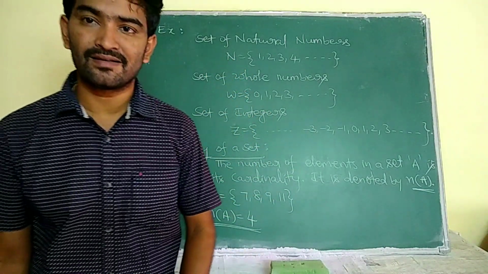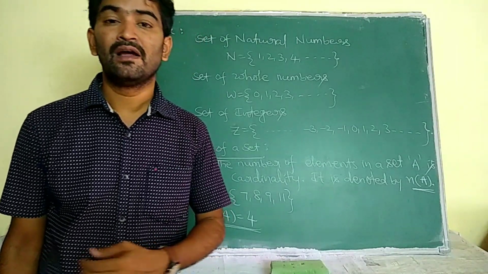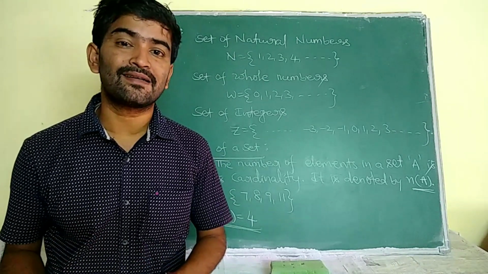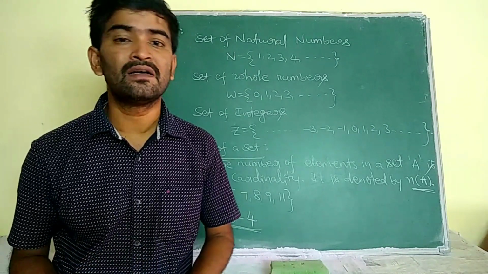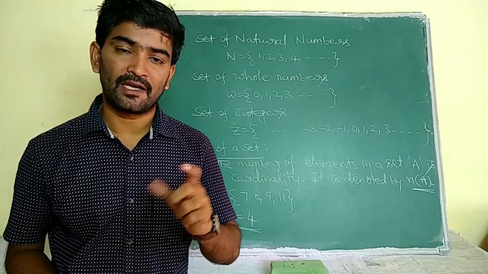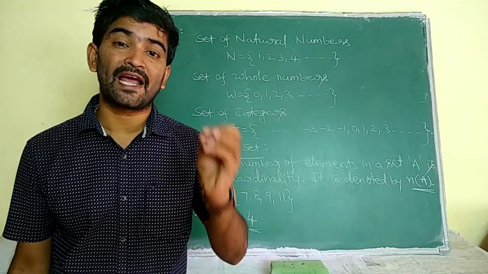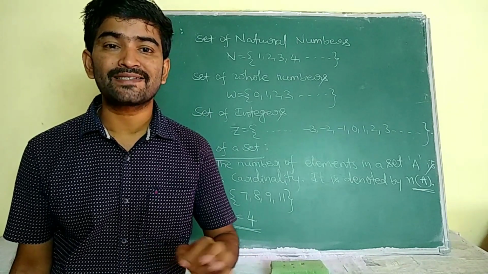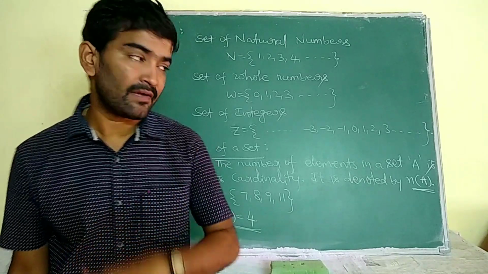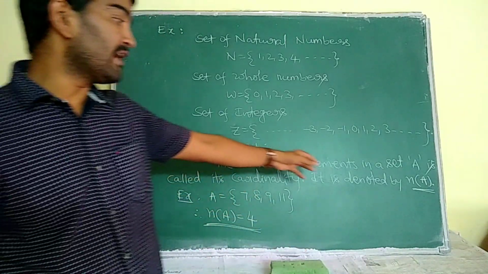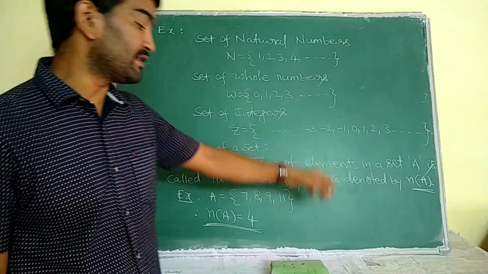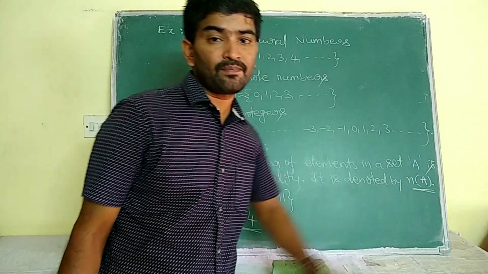Now we will discuss a concept called cardinality of a set. The number of elements in a set is known as the cardinality of the set. For example, let us suppose a set is capital A. The number of elements in that capital A is known as its cardinality, and it is represented as n of A.